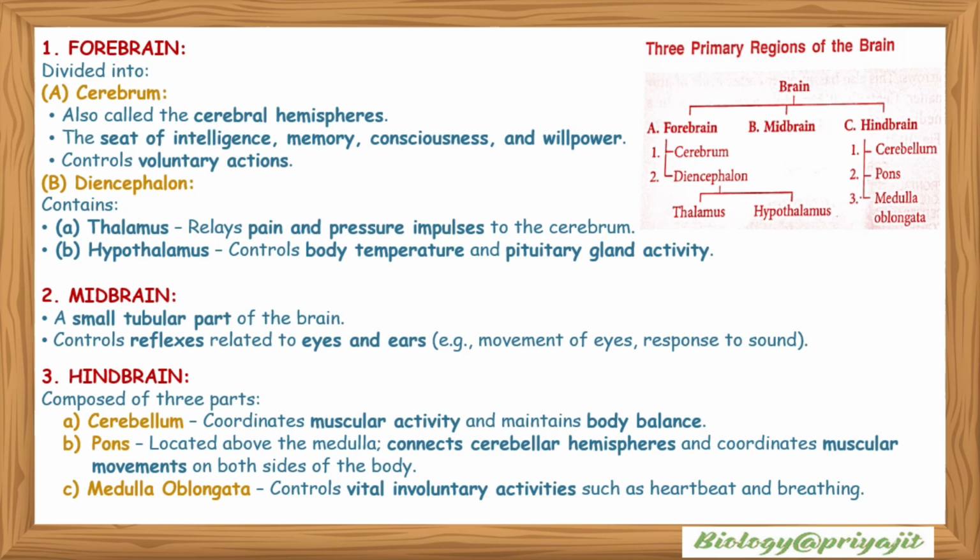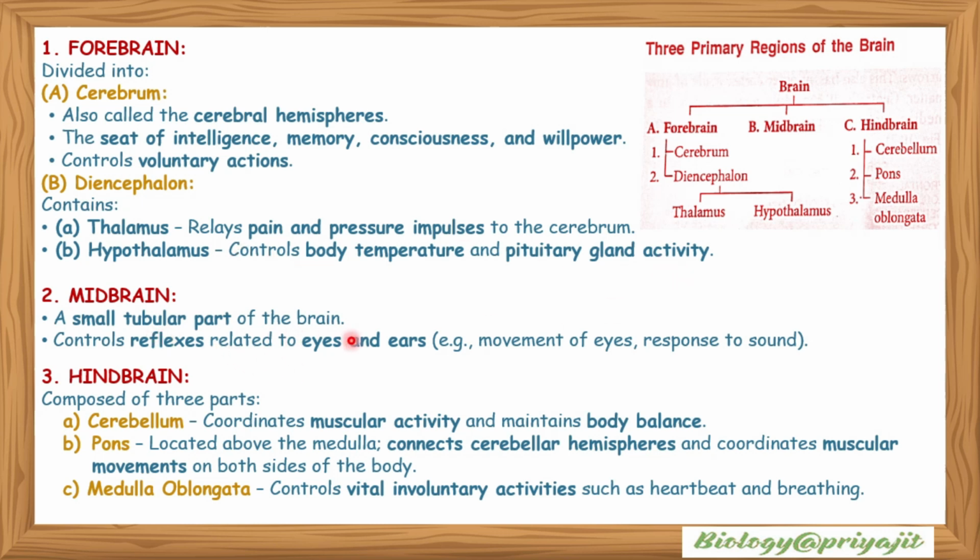Forebrain. The brain basically has three parts: forebrain, midbrain, and hindbrain. The forebrain can be divided into the cerebrum and diencephalon. The cerebrum, also called the cerebral hemisphere, is the seat of intelligence, memory, consciousness, and willpower. It controls voluntary action. The diencephalon contains the thalamus and hypothalamus. The thalamus relays pain and pressure impulses to the cerebrum, and the hypothalamus controls body temperature and pituitary gland activity.